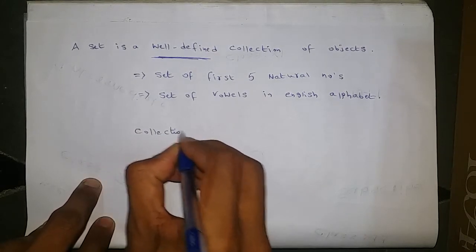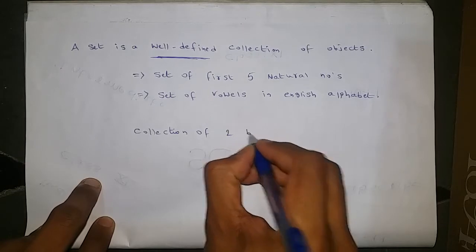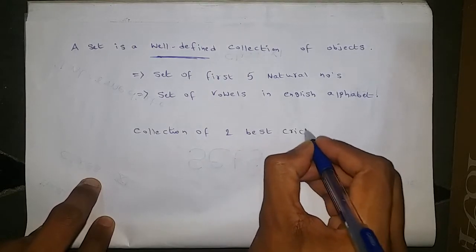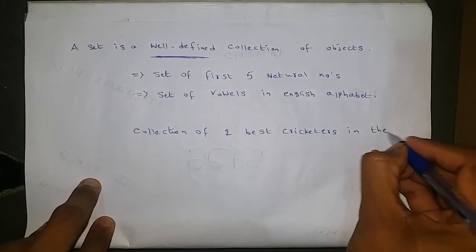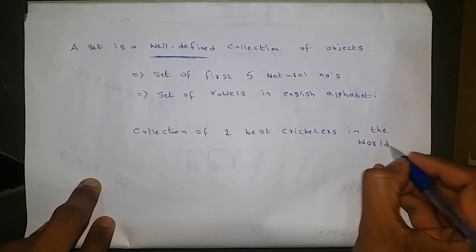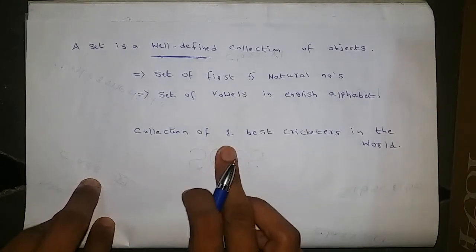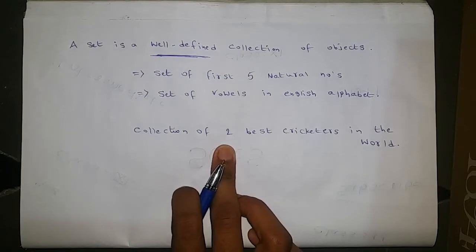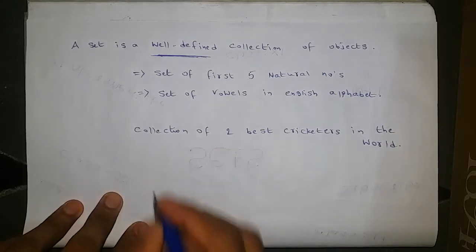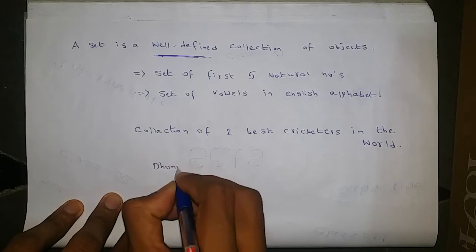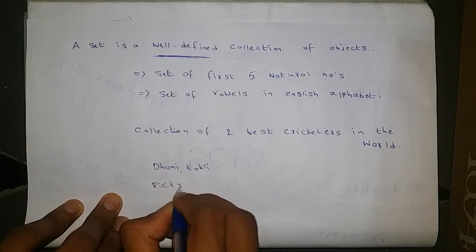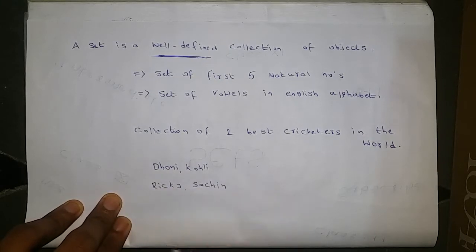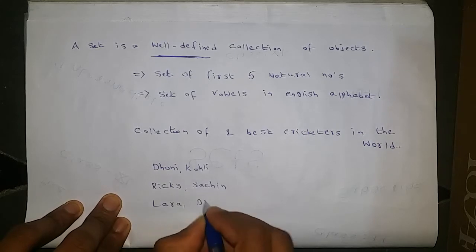collection of 2 best cricketers in the world. If I ask the same question to anyone, say any 2 best cricketers in the world, some students will say Dhoni and Kohli. Some other person will say Ricky Ponting and Sachin. Some other will say Brian Lara and Dravid.